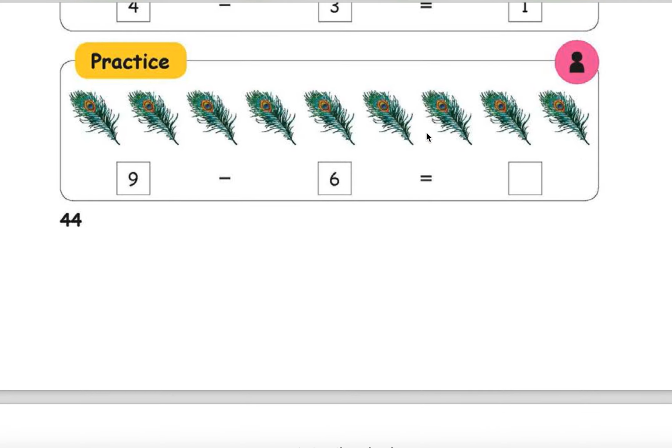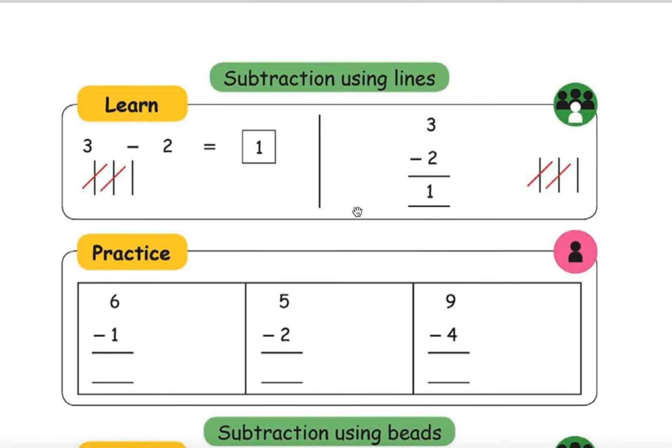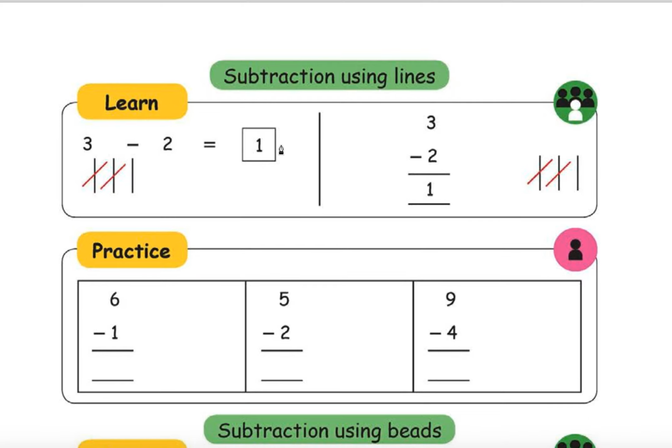Out of these 9, you have to strike away 6. Strike, strike, strike. 4, 5, 6. Okay. How many left? 1, 2, 3. So how many are there? 3. Right? You're right.